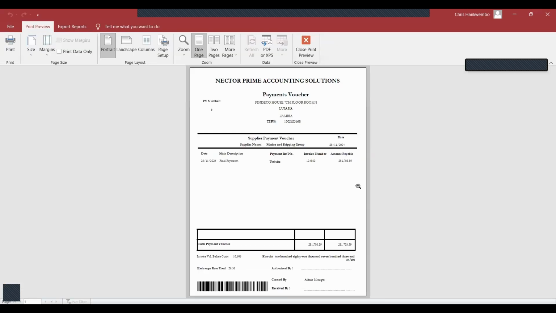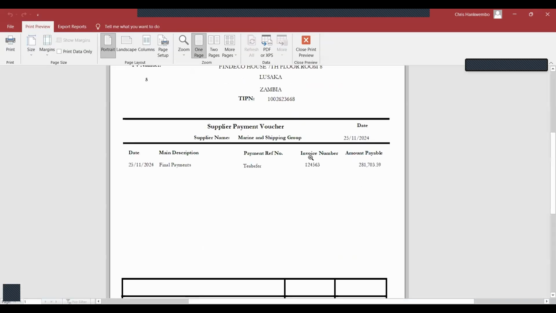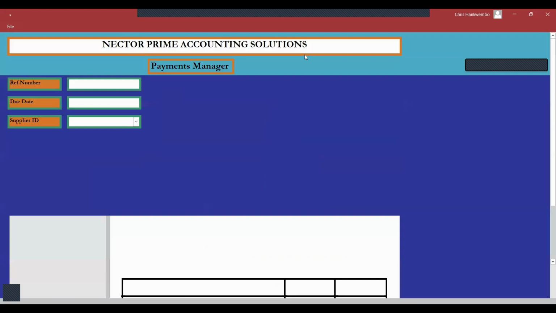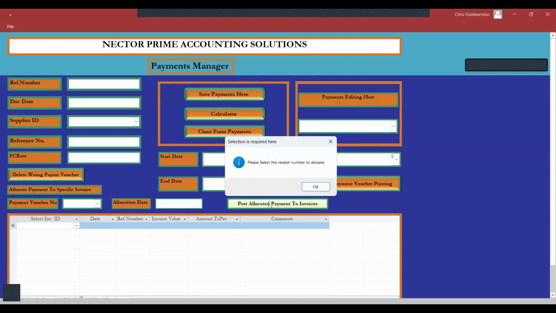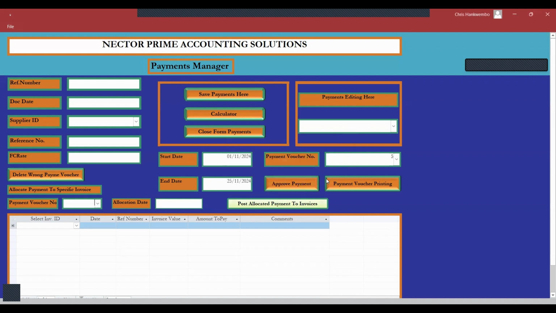So this is our payment voucher which we have printed. So we have settled the liability. The only thing which we need to do is to approve. Please select the receipt number for approval. No problem.